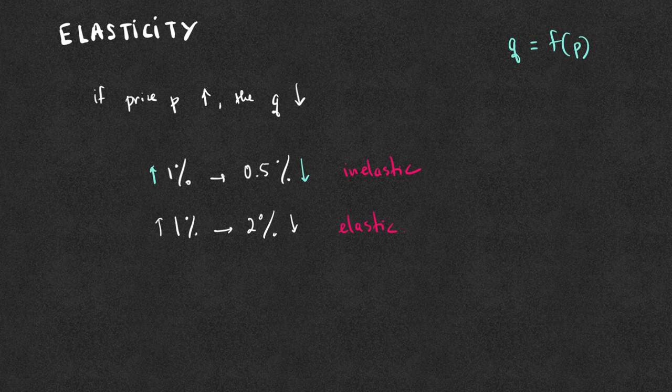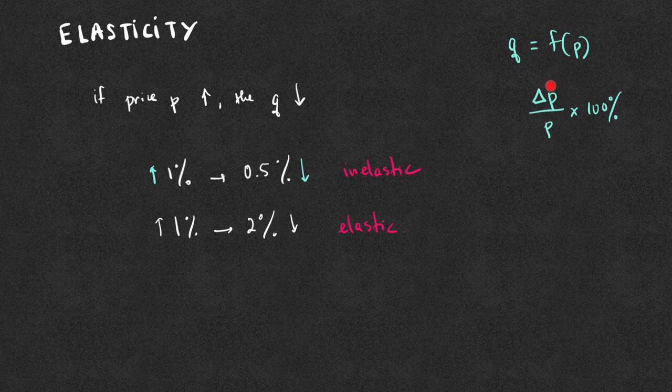If we increase the price by a small change in the price, delta P, the percentage increase in the price is delta P over P times 100%. So for example, let's say the price is $100 and we increase it by $1.